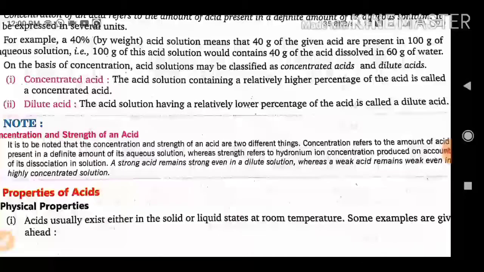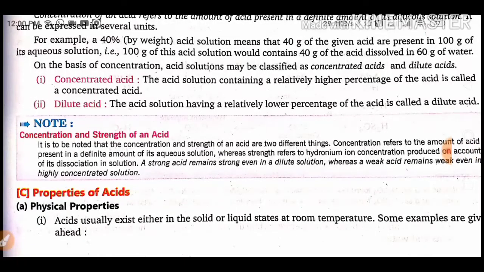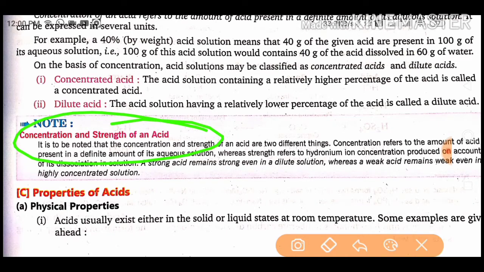One note is also given on the concentration and strength of an acid. It is to be noted that the concentration and strength of an acid are two different things. Concentration refers to the amount of acid present in a definite amount of its aqueous solution, whereas strength refers to the hydronium ion concentration produced on account of its dissociation in solution. So concentration and strength are totally different things.